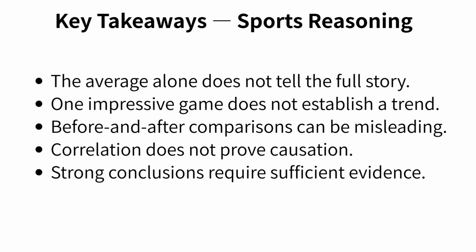A single highlight can be memorable, but it does not provide enough evidence to draw long-term conclusions. We also examined before and after comparisons. Even when performance appears to change, that visual difference by itself does not prove a real or meaningful improvement. Finally, we looked at correlation and causation. When two variables move together, the relationship can look convincing. But correlation alone does not demonstrate cause and effect.